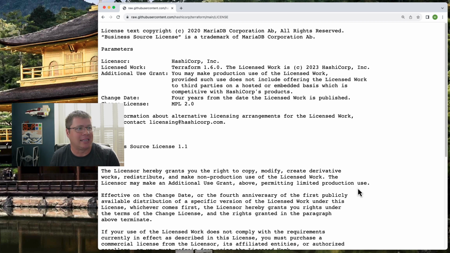And here we go. The licensor may make an additional use grant above permitting limited production use. Limited production use. What does that mean? Well, we read it up above. You may make production use of the licensed work provided it does not include offering the licensed work to third parties on a hosted or embedded basis which is competitive with HashiCorp's products. There you go. That's what we're talking about. That's what limited production use is. You can use Terraform in production for whatever the crap you want as long as you don't compete with HashiCorp. Got it.